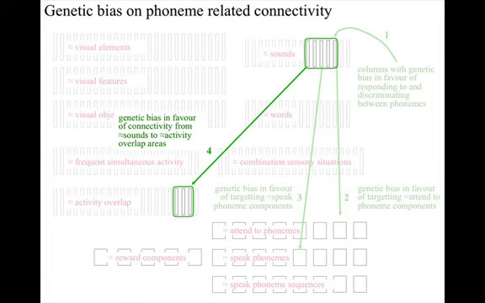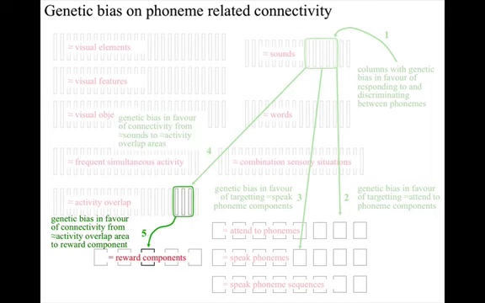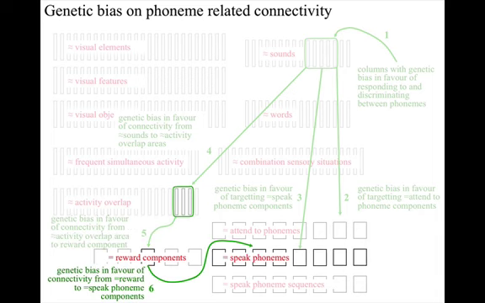There's also genetically controlled connectivity from the discriminate phonemes area to the discriminate activity overlap area. Then there's connectivity from columns in the activity overlap area with these inputs to a reward component. The reward component targets the inputs to the speak phoneme components. In other words, the reward component can increase the recently active recommendation weights into the speak phoneme behaviors.